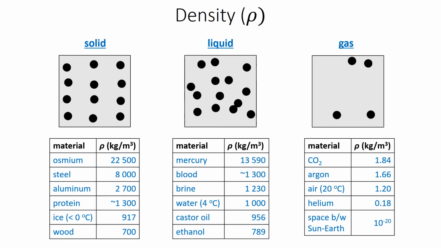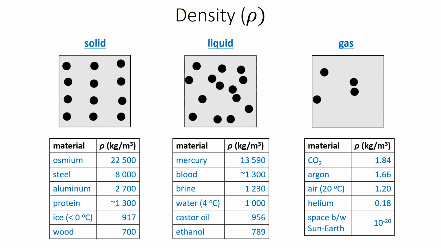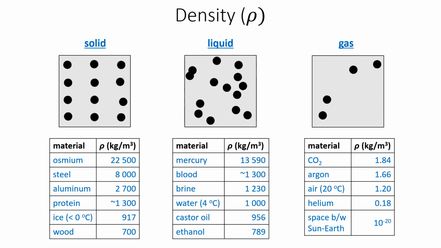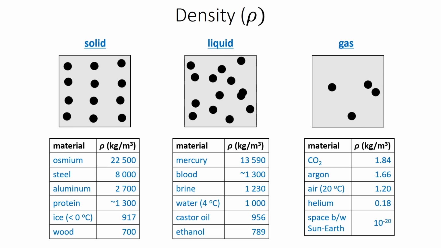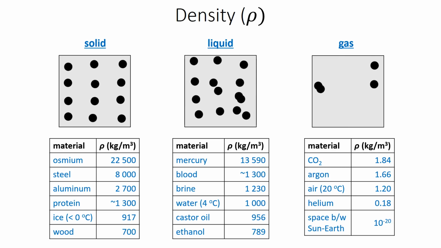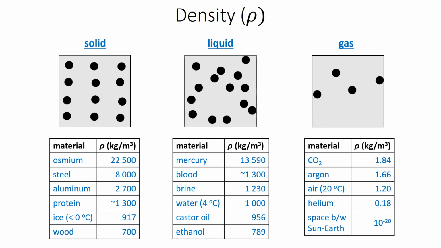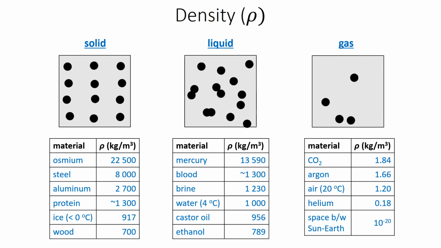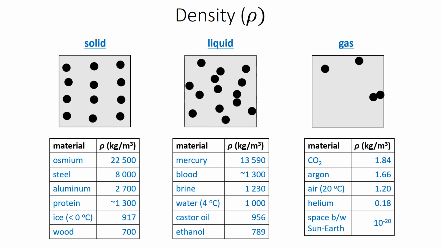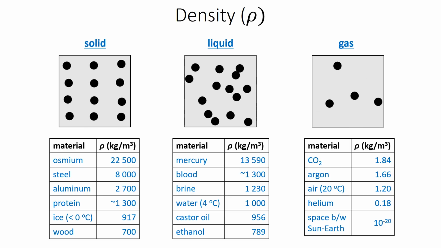The animations show that the density depends on how closely spaced the atoms or molecules are in the material. In solids, the particles are so close together that they're essentially locked in place. Densities of solids typically range between thousands to tens of thousands of kilograms per cubic meter. The densities of liquids tend to be somewhat less than solids. In part, this is because the particles are slightly further apart, giving them enough room to flow past each other.